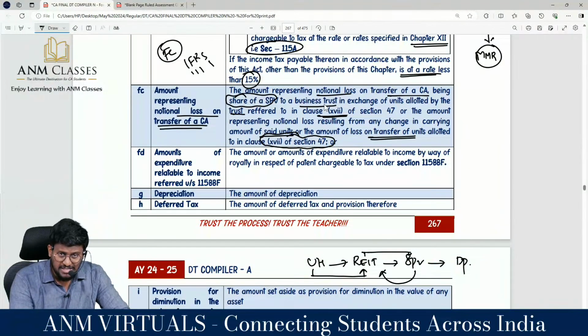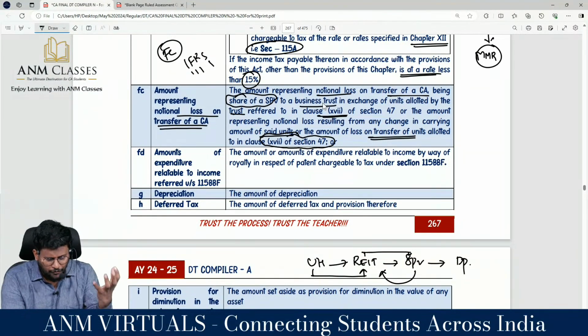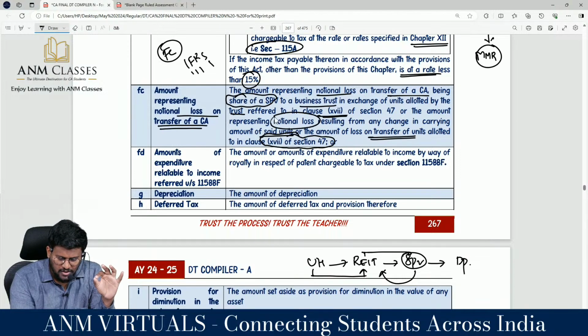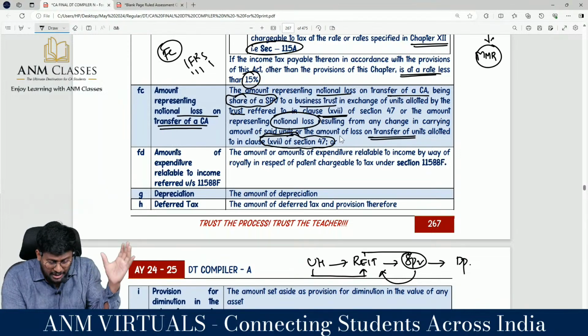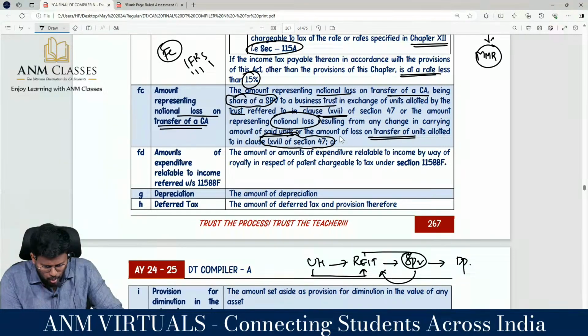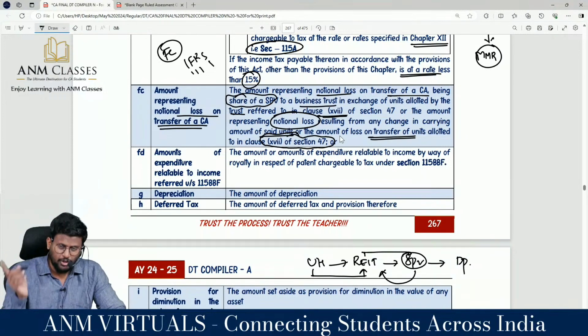So amount representing notional loss on transfer of capital asset being share of SPV. Previously I was holding the shares of the SPV. To a business trust, the REIT, I gave them. For what? In exchange of units allotted by the trust. They allot REIT units to me, referred to in 47 clause 17, or the amount representing notional loss resulting from any change in carrying amount of the said units, or the amount of loss on transfer of the units allotted under 47 clause 17.